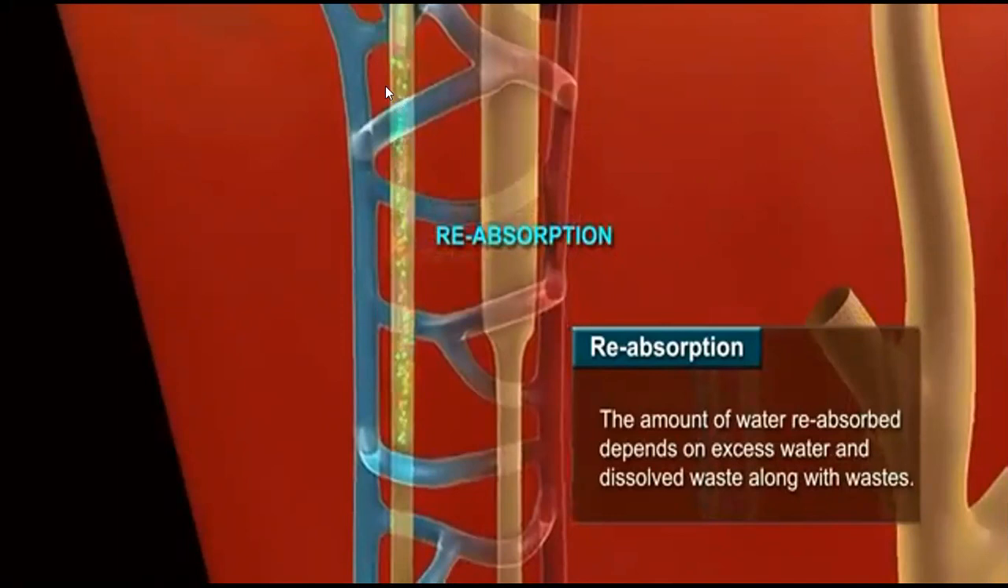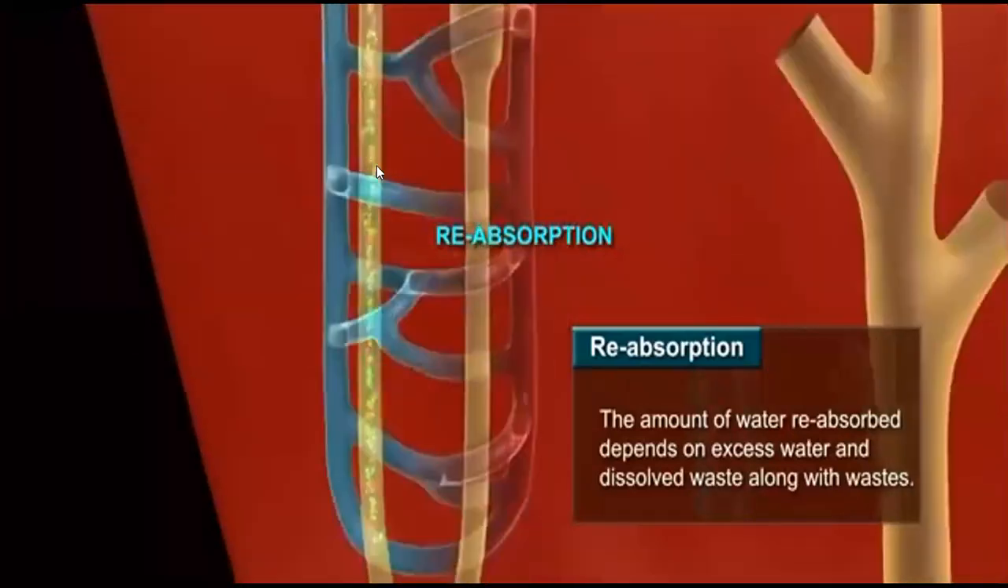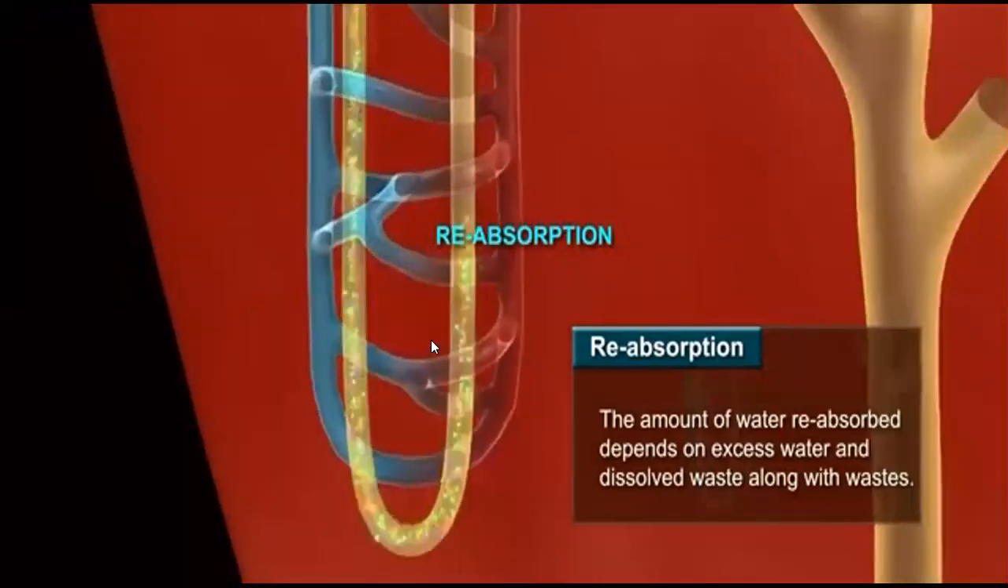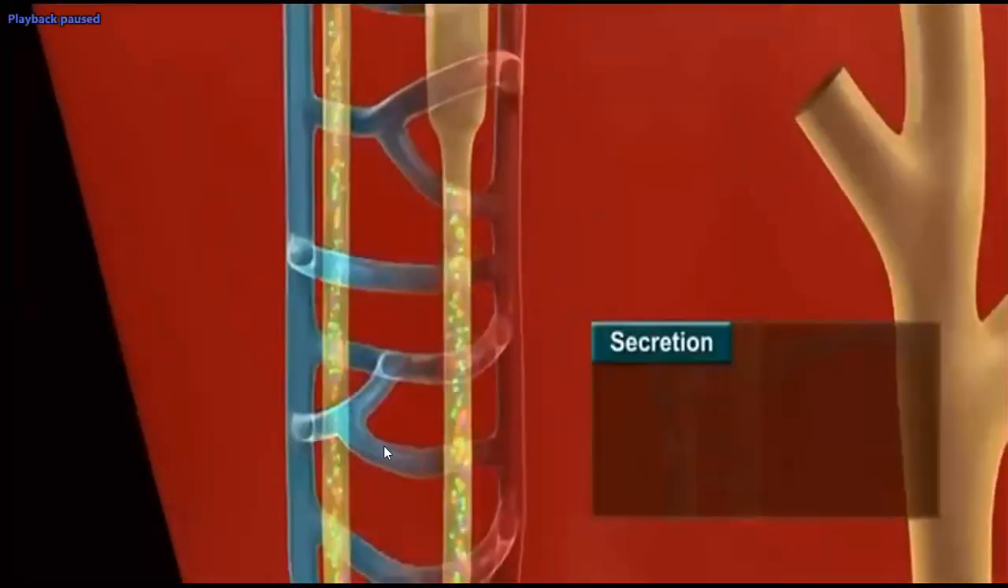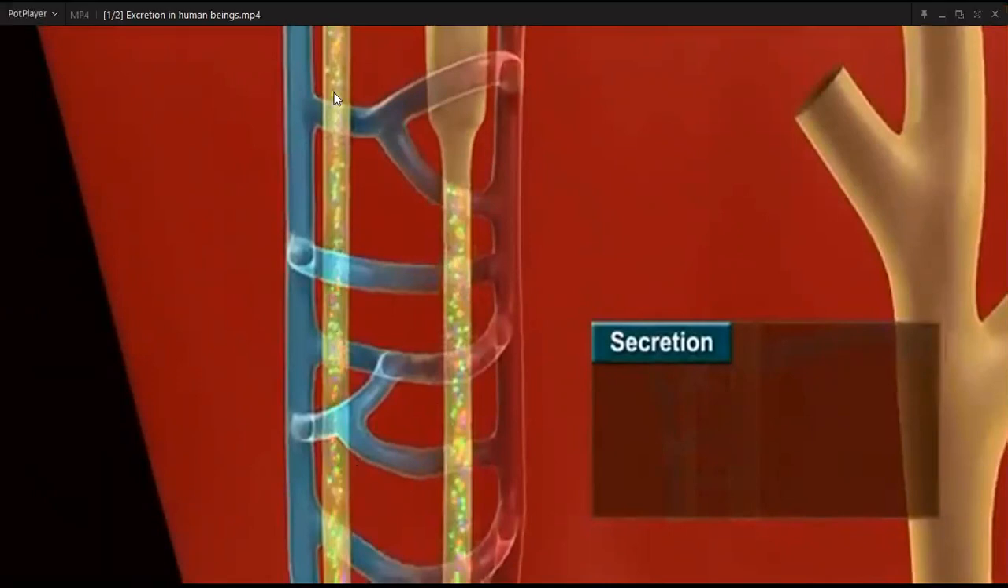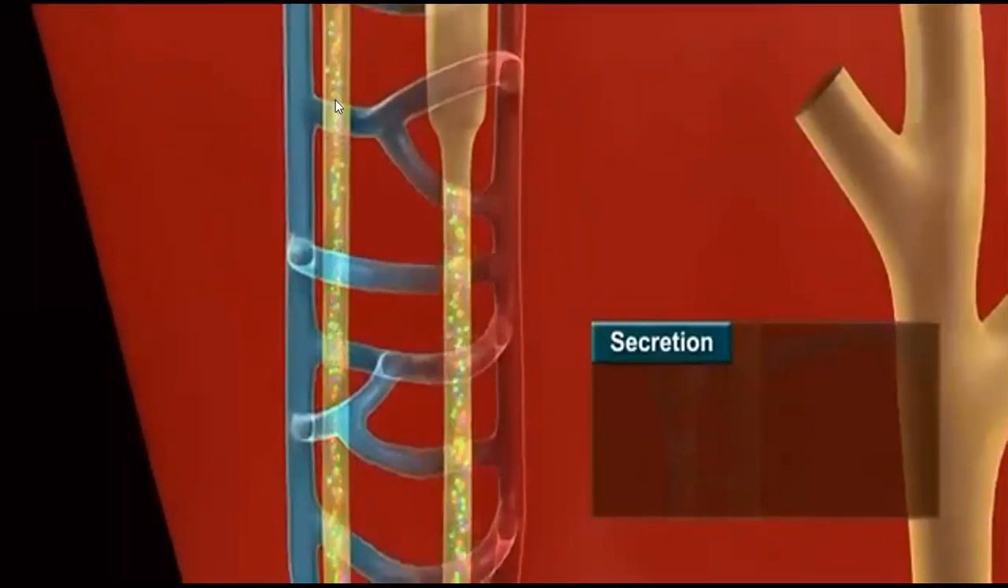From the PCT portion, the useful materials like glucose, water, etc. are reabsorbed into the blood capillaries. That process we call tubular reabsorption. See this connection, the U-shaped structure, the loop of Henle. You know, 10% of water is also reabsorbed into the capillaries through osmosis in the loop of Henle. The remaining 75% of water is reabsorbed into the capillary in the PCT portion. PCT means the proximal convoluted tubule.